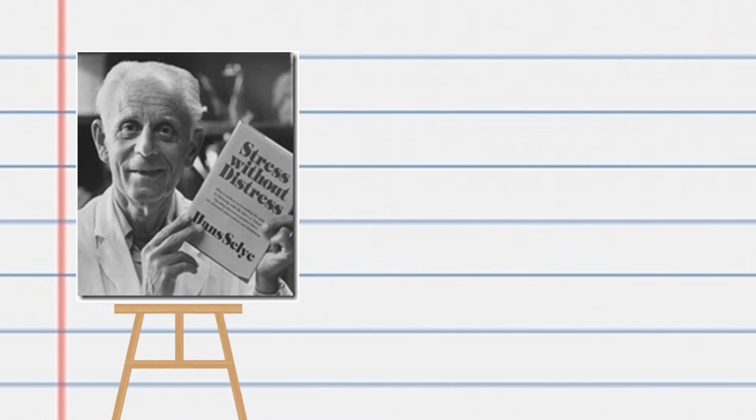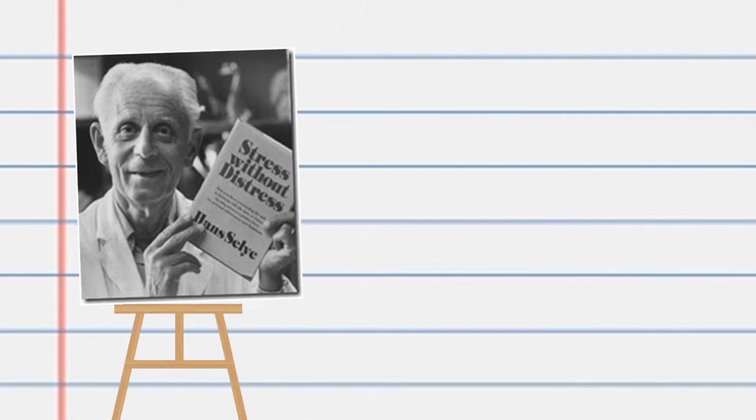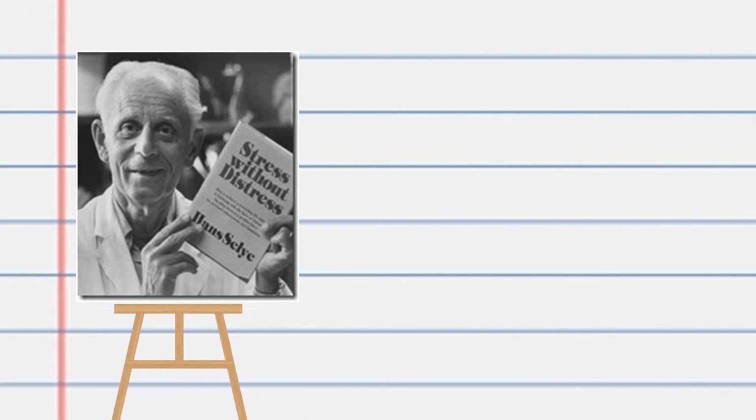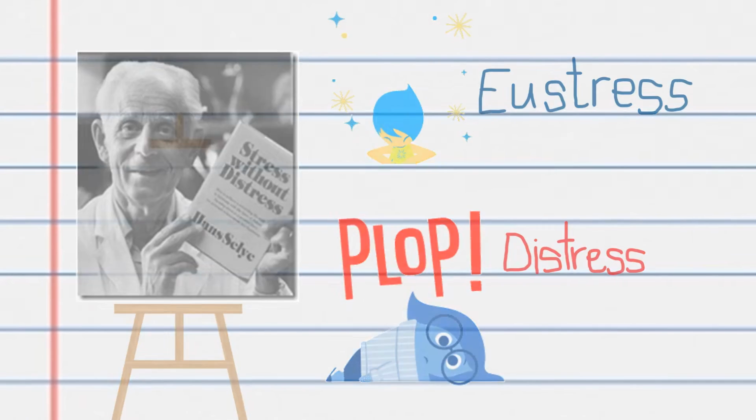Hans Selye, Austrian endocrinologist and biologist, first proposed the general adaptation syndrome theory in 1936. He found a term for a common pattern response of physiological symptoms that we now call stress, and there are two kinds. Not all stress is a bad thing. Eustress is stress from positive situations, and distress is stress from negative situations.